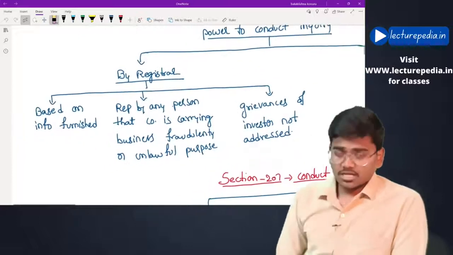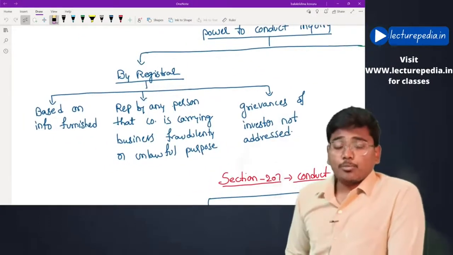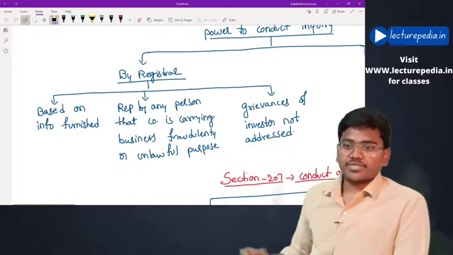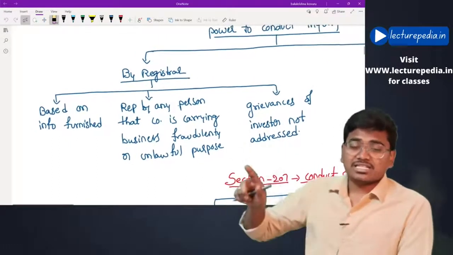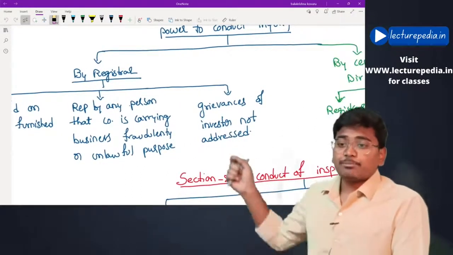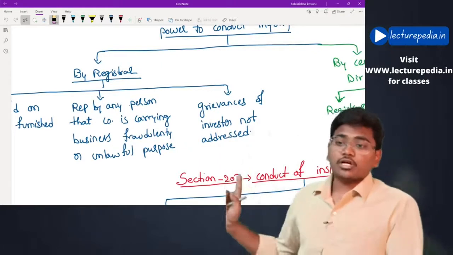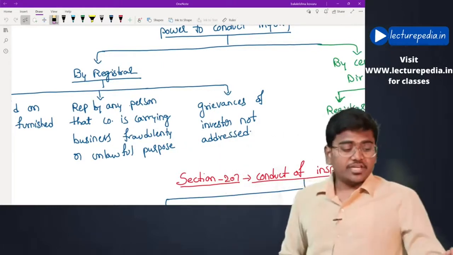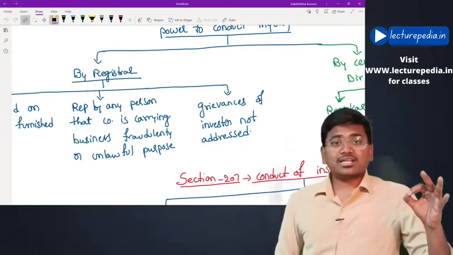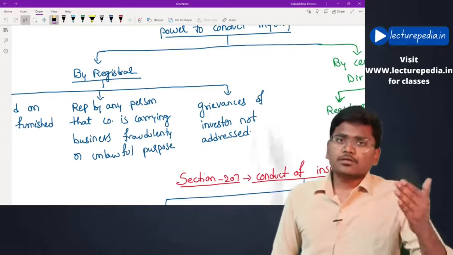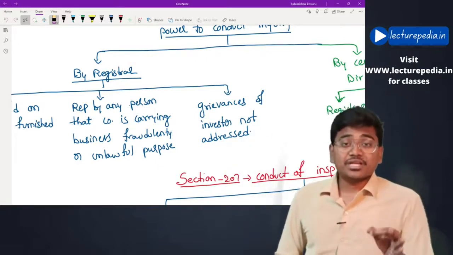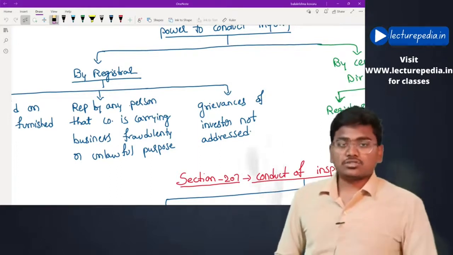Registrar. First of all, the registrar has power to conduct inquiry based on the information that is furnished by the company, or on representation by any person that the company is carrying on business fraudulently or for an unlawful purpose. If any person gives a complaint or representation to the registrar saying that a particular company is carrying on its business fraudulently or for an unlawful purpose, in that case the registrar can conduct inquiry on such company.